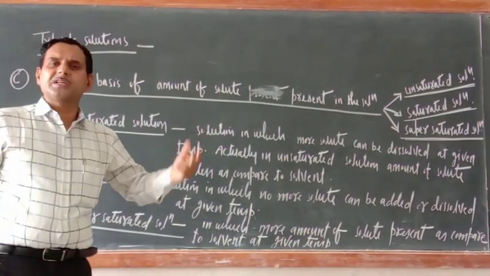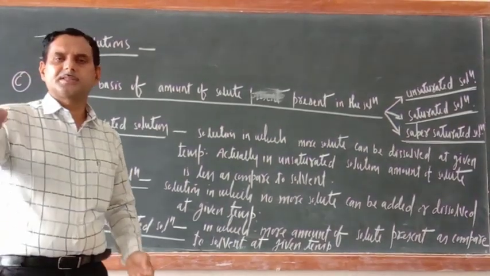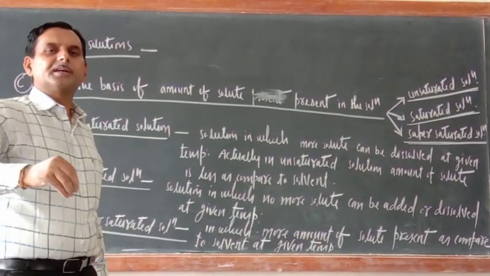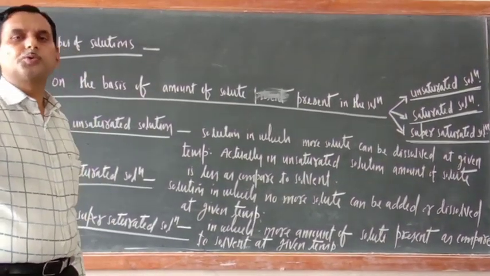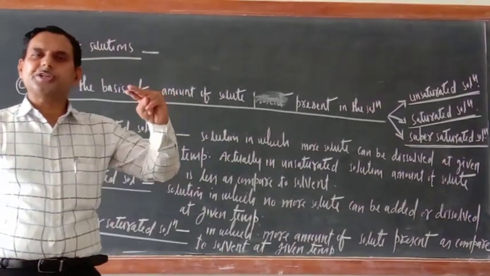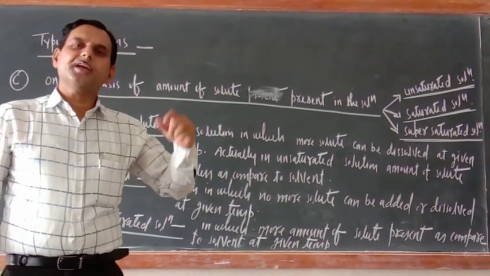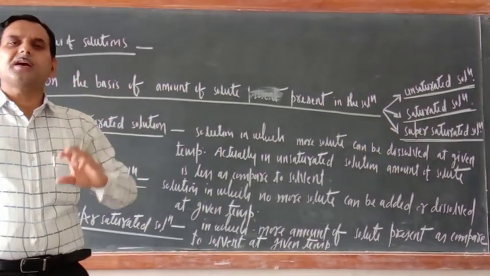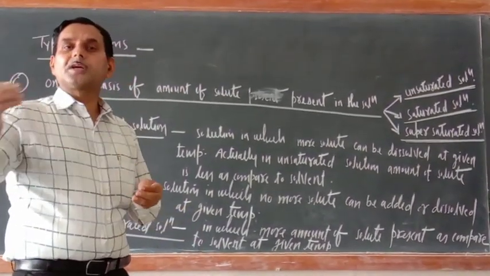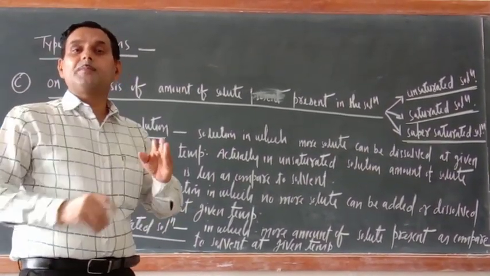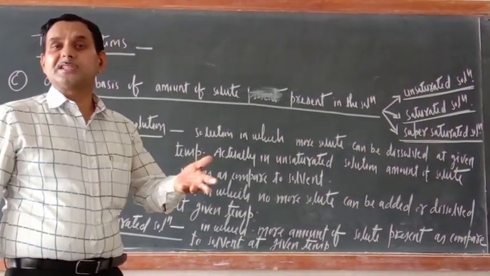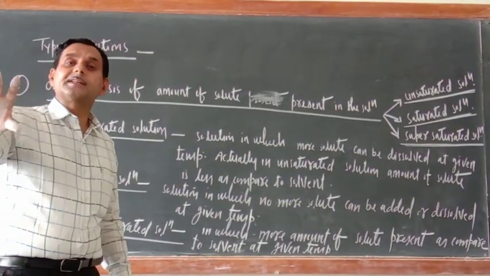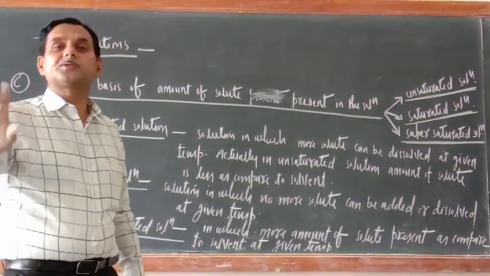But at given temperature, just try to understand. You have taken water and you keep on adding the solute particles, sugar, to the water. You keep on adding and keep on stirring. Then sugar will dissolve. One stage will come when the amount of sugar added will be equal to the amount of water, meaning the interparticle spaces in the water have already been occupied by the sugar particles.